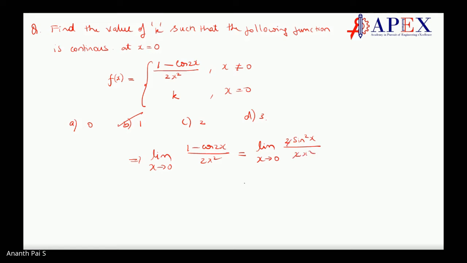What you get is limit x tending to 0, correct, sin x by x, the whole square. Sin x by x is 1, right? So this can be written as limit x tending to 0 of sin x by x, squared, which comes as 1 square, which is equal to 1. Make sense? So the answer is 1. You should be able to do it within half a minute. You can solve it, is it not, students?